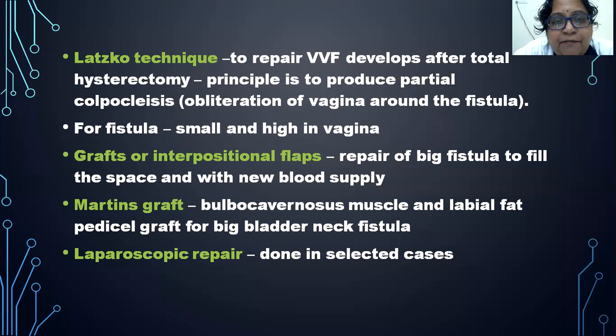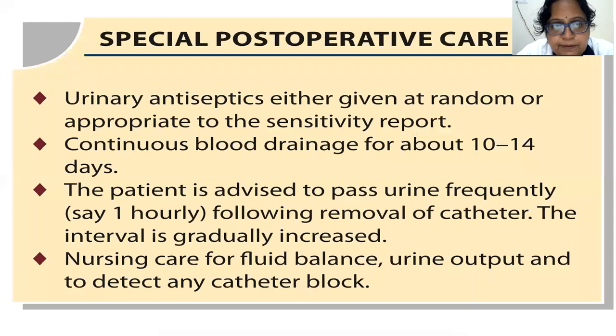Then one such type of graft is the Martius graft. Martius graft is formed from bulbocavernosus muscle and labial fat. Labial fat pedicle graft can also be used in case of bladder neck fistulas. Laparoscopic repair technique and other grafts are also there, where omental flap is used, peritoneum is used, or another muscle, gracilis muscle, can also be used as a flap. And laparoscopic repair of the fistula is done only in selected cases.